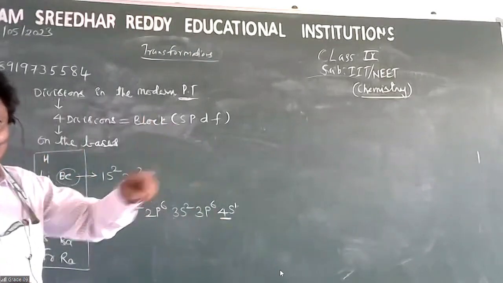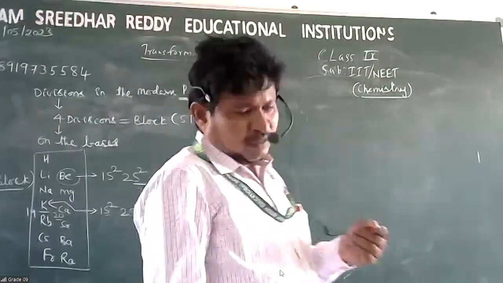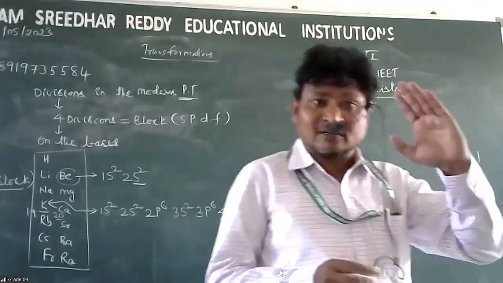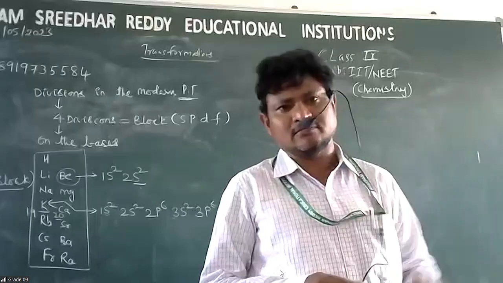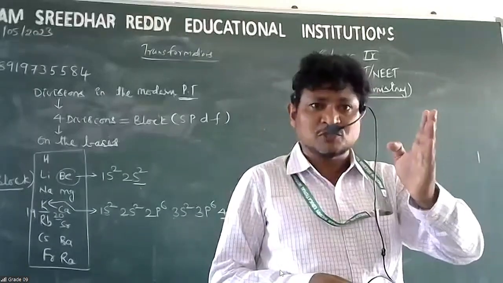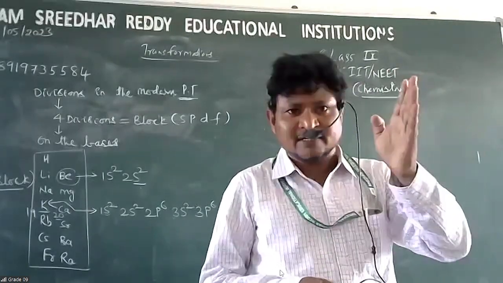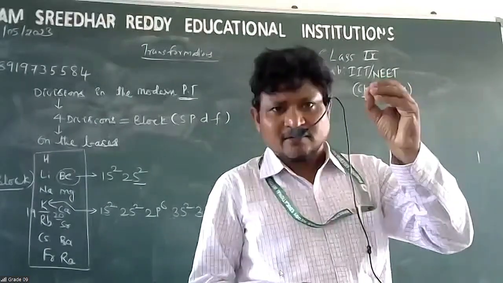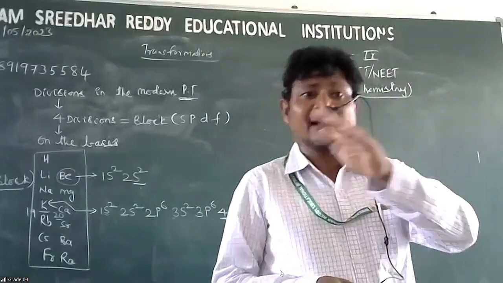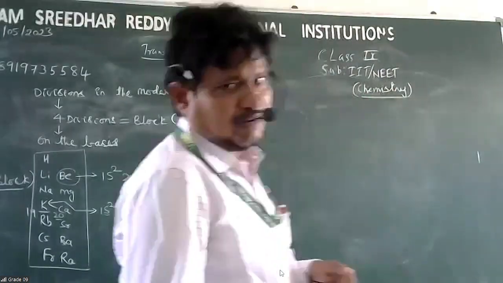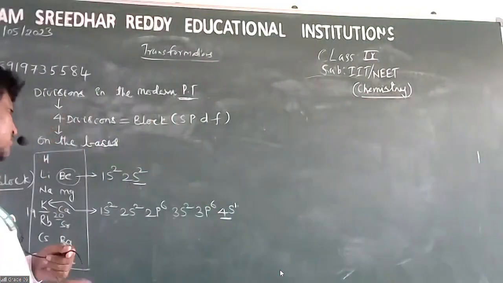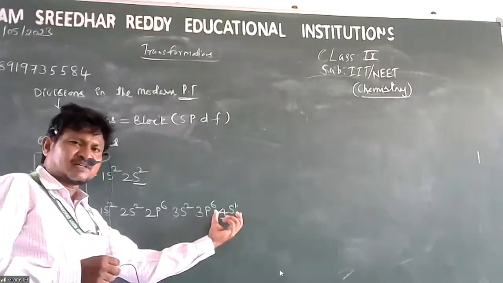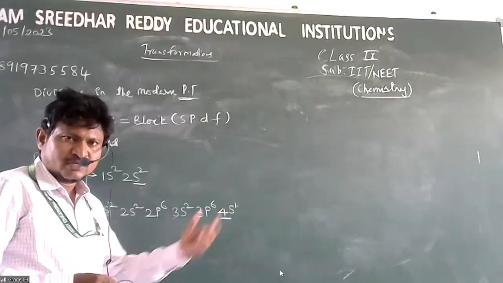Based on the entry of the last electron, the orbital the last electron enters, the element is said to belong to that block. Understand?